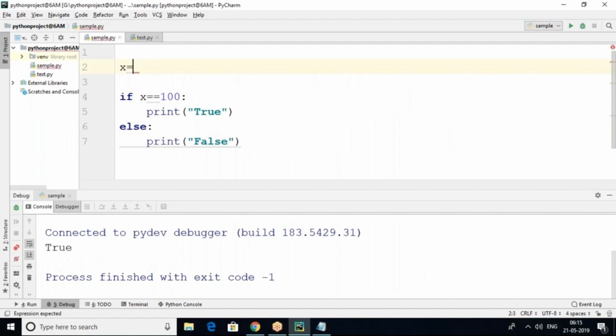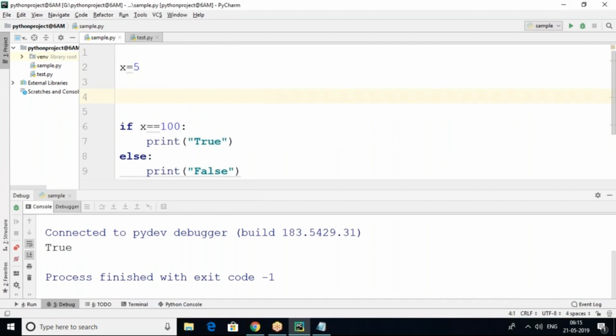Suppose I want to calculate whether this number is an even number or an odd number.